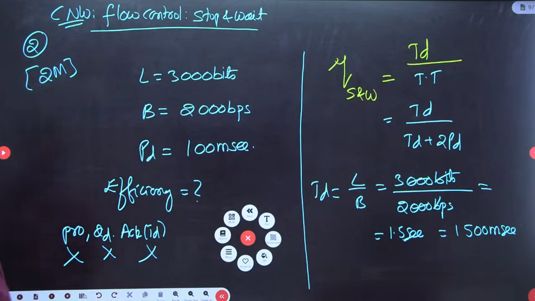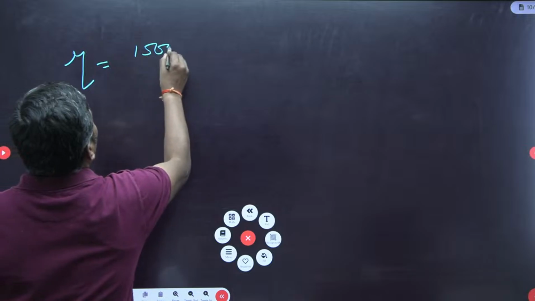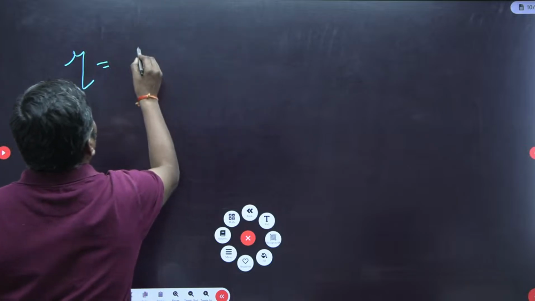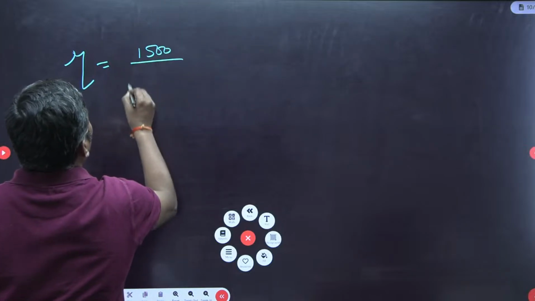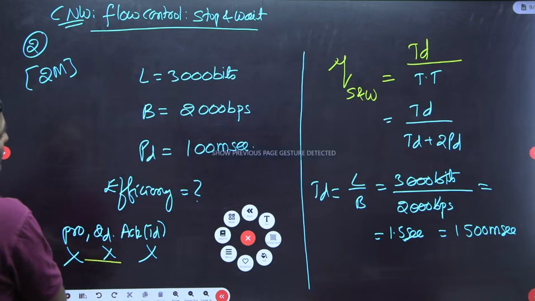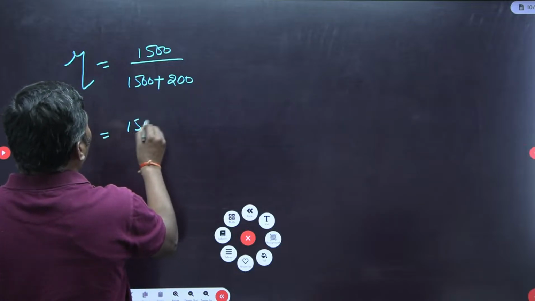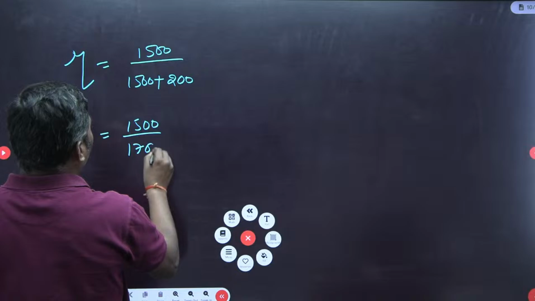So efficiency equals 1500 milliseconds divided by 1500 milliseconds plus 2 times the propagation delay, which is 200. So 1500 by 1700.